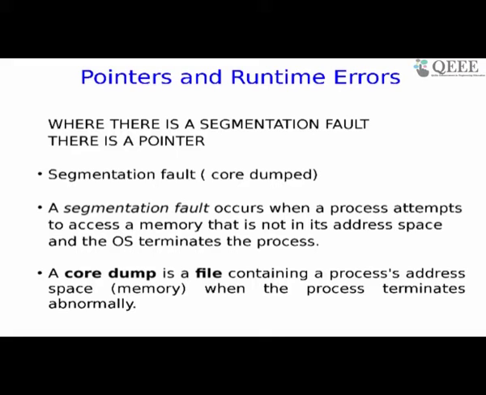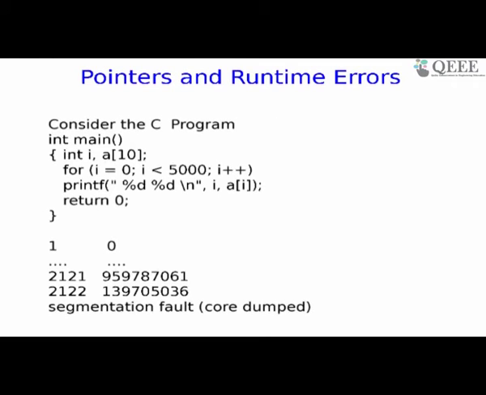Okay, and then what is to be done, what are the causes, are the immediate concerns of the next few slides. So let me show you the next slide. Okay, so look at this program. It's a fairly simple program. There's only a main program, no other function, single function. There's an integer and there's an integer array. And there is a for loop which runs from 0 to 4999, or 5000 times.